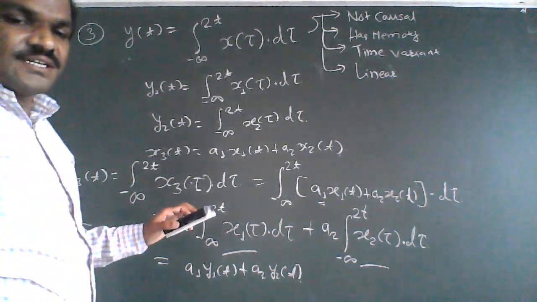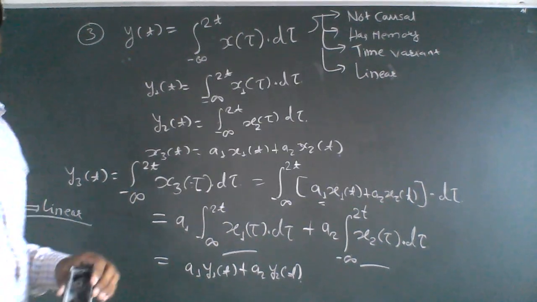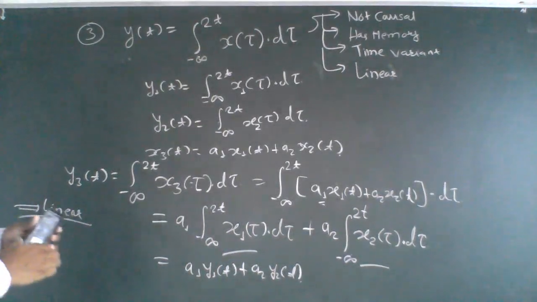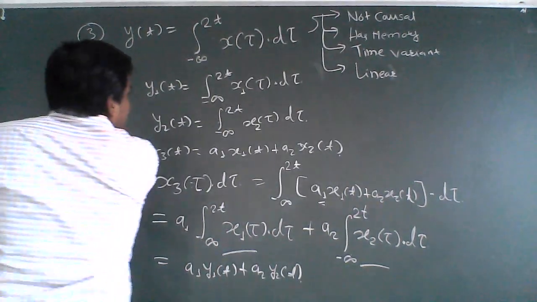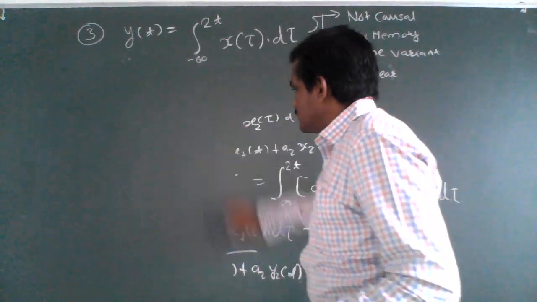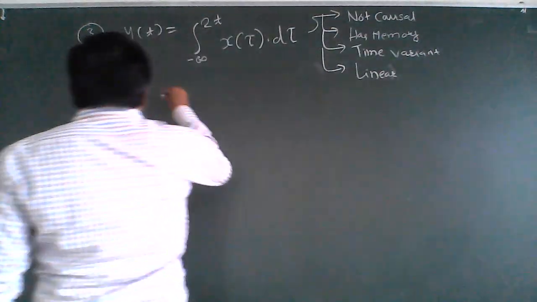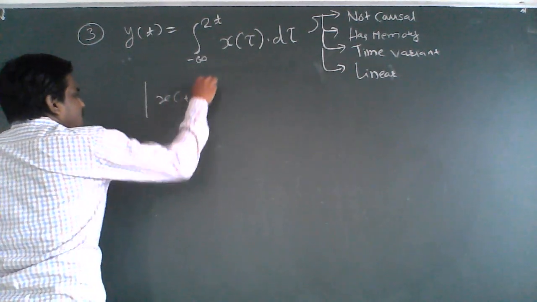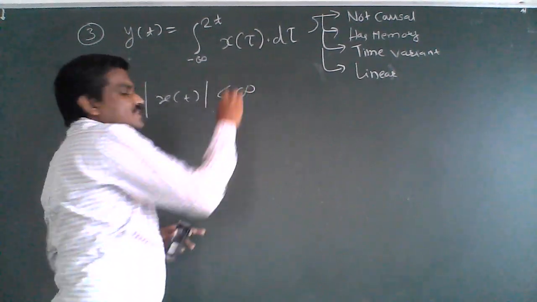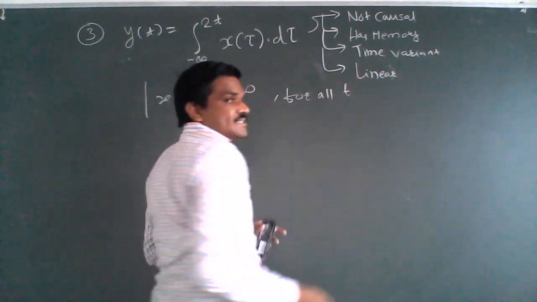No doubt. So let us consider the next property, that is the stability property. We call the system stable if we provide a bounded input and we get a bounded output. Now let us provide the input as bounded to the system. So consider the magnitude of x of tau to be bounded, less than infinity, for all the t's.